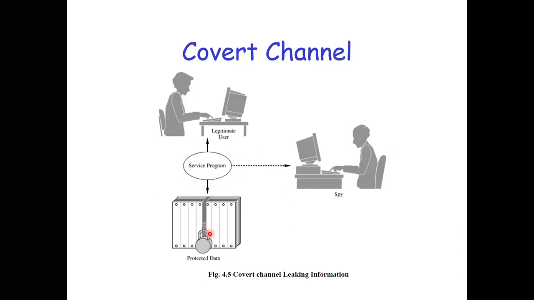So the channel between the protected data and a spy, we call a covert channel. Understood? Any communication that is happening between the protected data and a spy is through a covert channel. It means this channel should not have existed, but if something is written in the service program or some Trojan has been planted, and that itself is revealing the information to a spy, we call it a covert channel. Ideally speaking, the information should have gone from a legitimate user to a protected data and from the protected data back to the legitimate user.